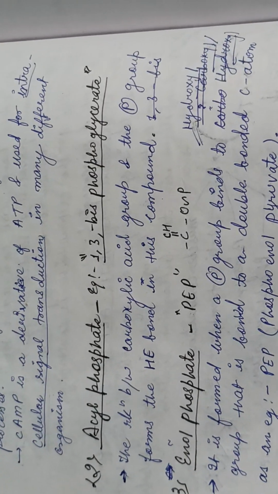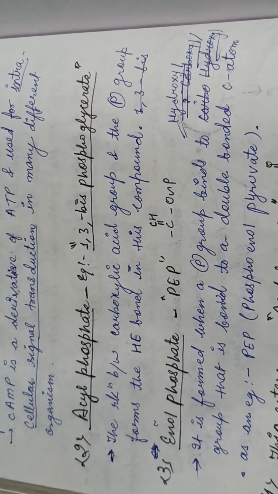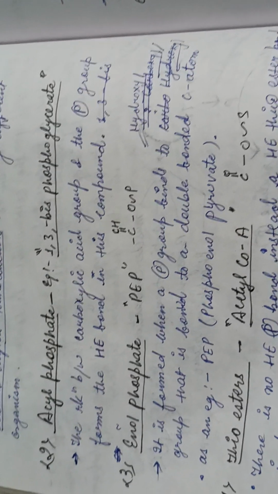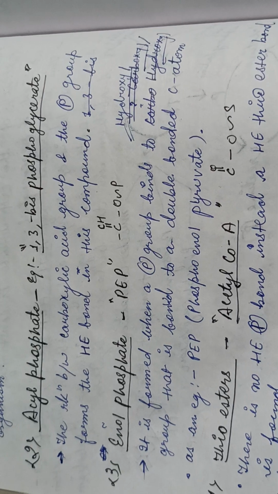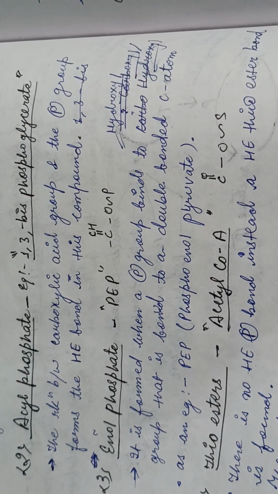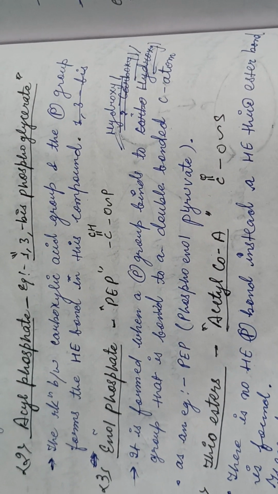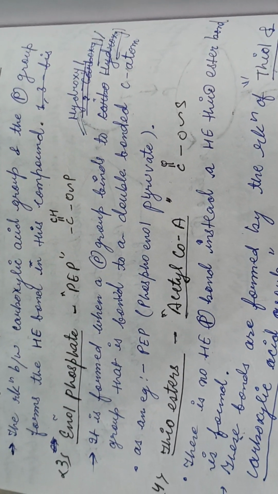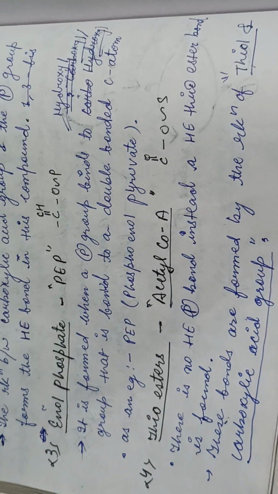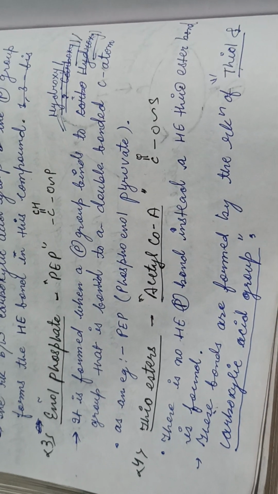The second one is acyl phosphate, where the reaction between the carboxylic acid group and the phosphate group forms the high energy bond in this compound. Enol phosphate, that is phosphoenol pyruvate, is formed when a phosphate group binds to a hydroxyl group that is bound to a double bonded carbon atom. As an example, PEP.